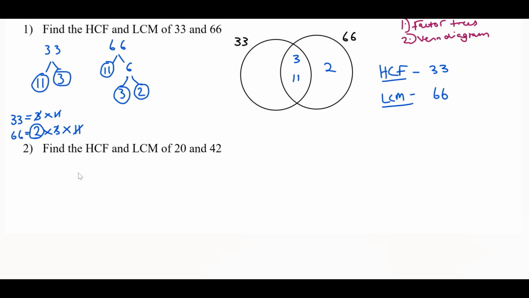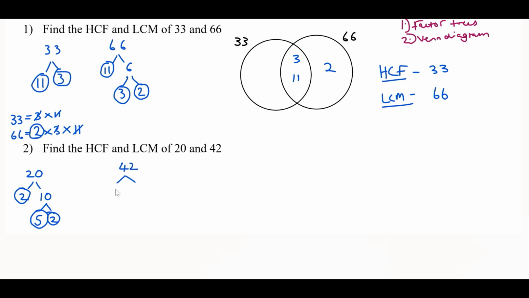Moving on to the next question. Find the highest common factor and the lowest common multiple of 20 and 42. Again, starting off with our factor trees. For 20, we can do 2 and 10. For 10, we can do 5 and 2. Both are prime numbers, so that is the end of our factor tree.